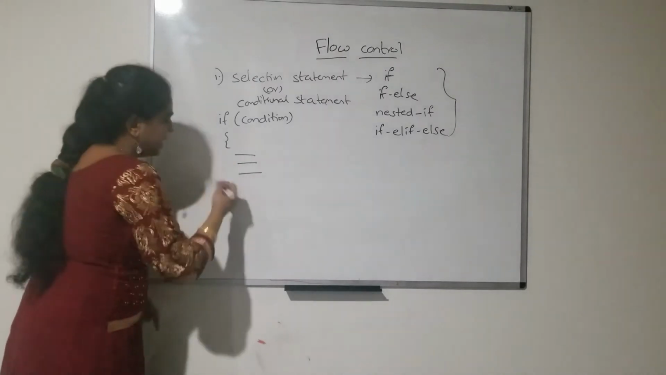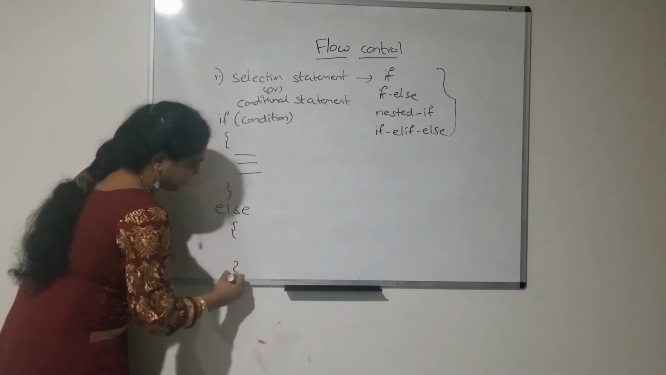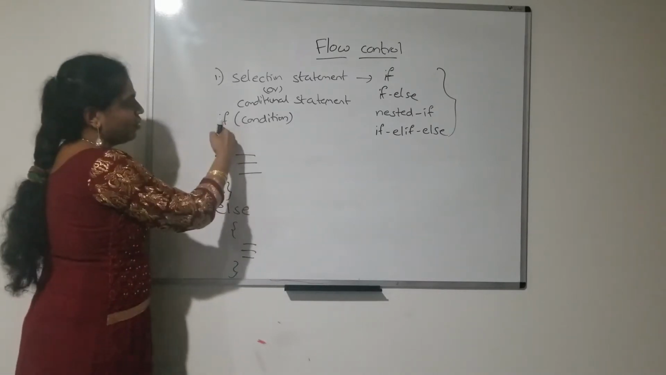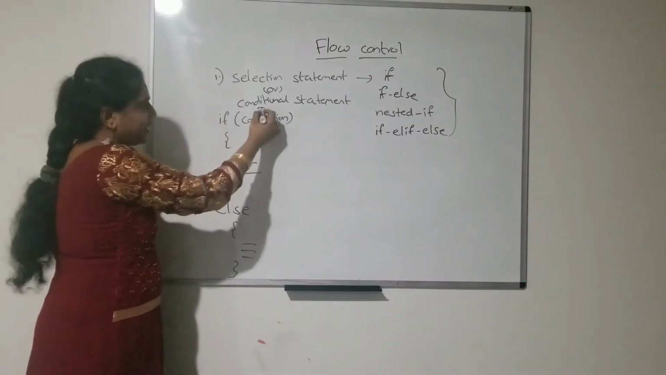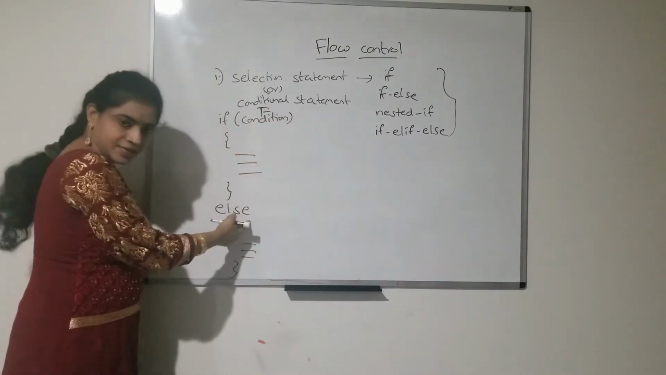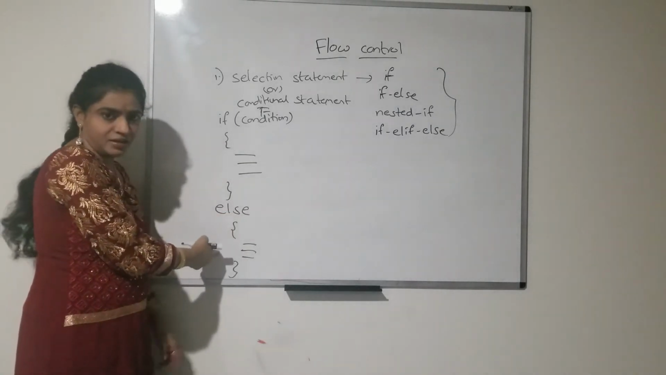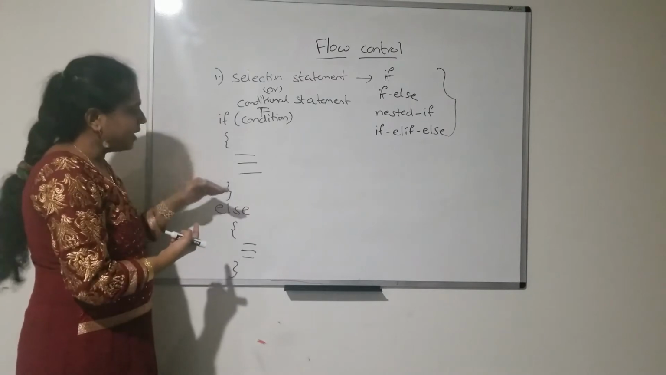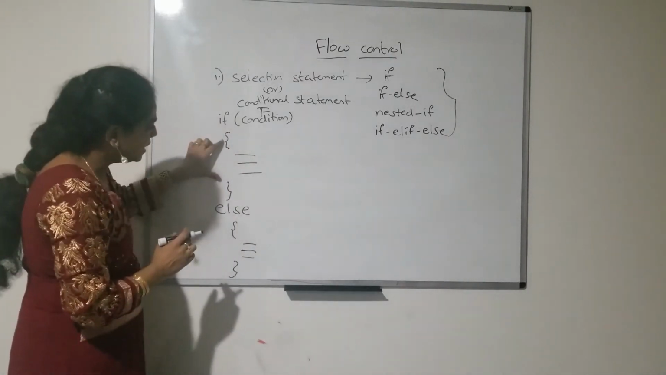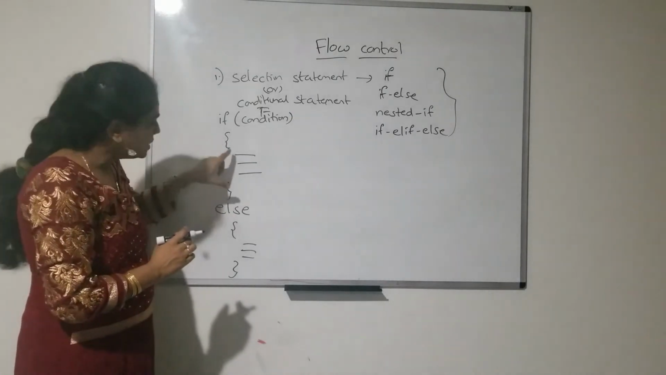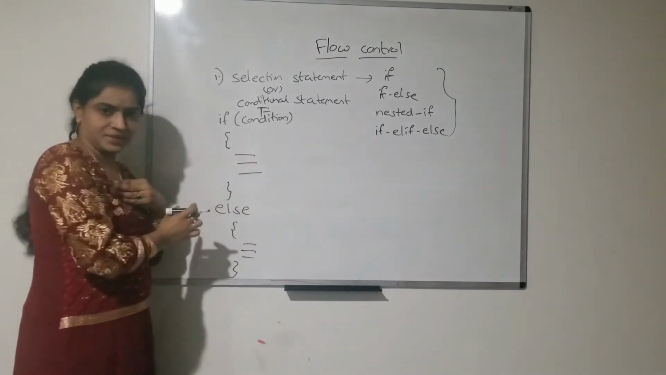Next, if the condition is false, we write an else statement. Whatever statements belong to the true condition will be executed, and if the condition is false, control comes to the else block and the else block statements will be executed. Generally we use these curly braces, and they define the block of statements.